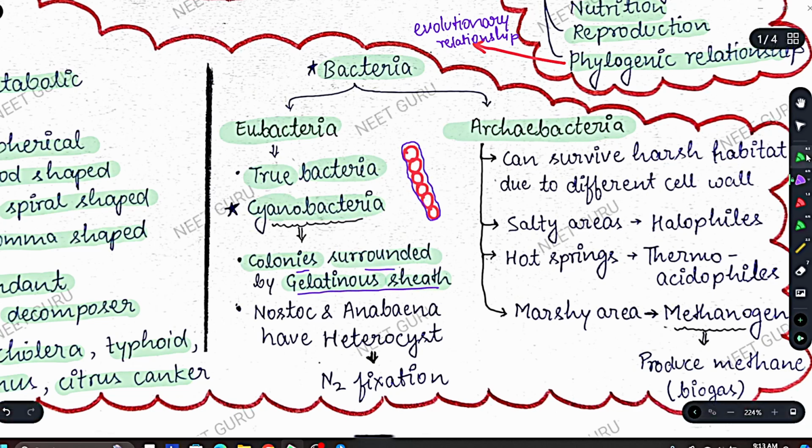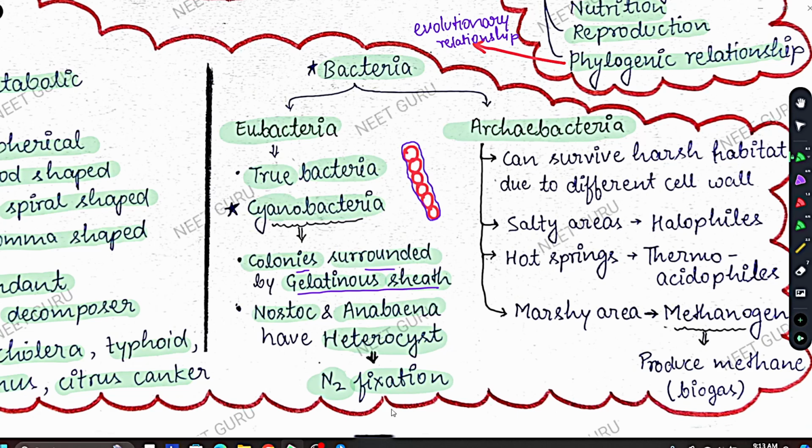Now the second point: what are nostoc and anabaena? These are two different cyanobacteria. Basically you have to learn the examples. If in the exam you are asked for an example of cyanobacteria, you should know that nostoc and anabaena are two types of cyanobacteria. Nostoc and anabaena have a special type of cell called heterocyst, and the work of heterocyst is nitrogen fixation.